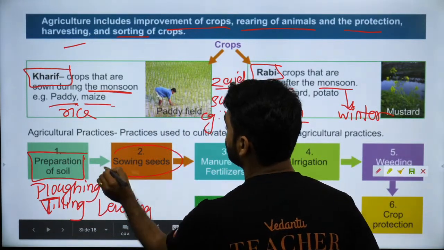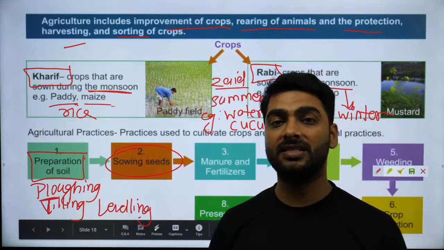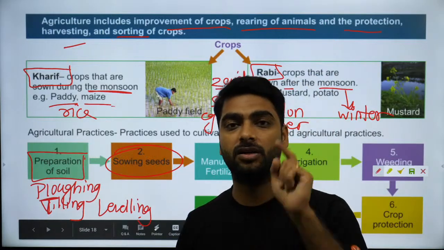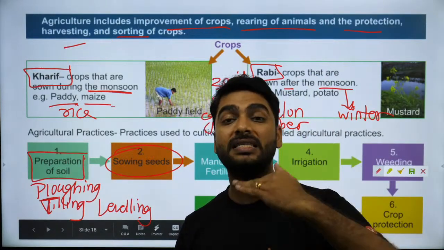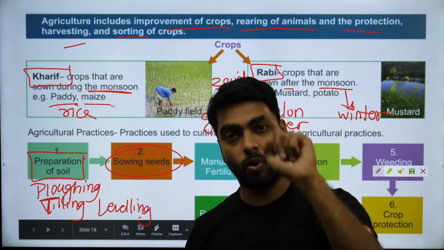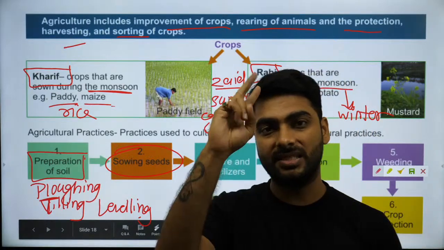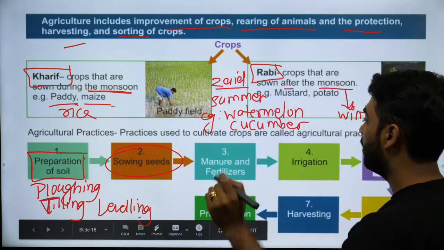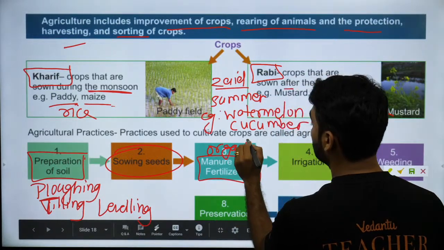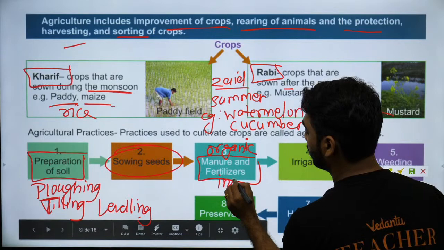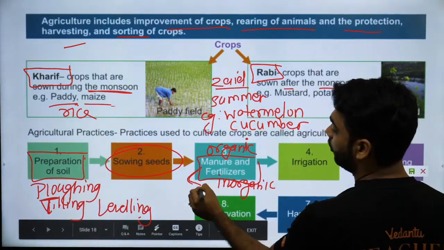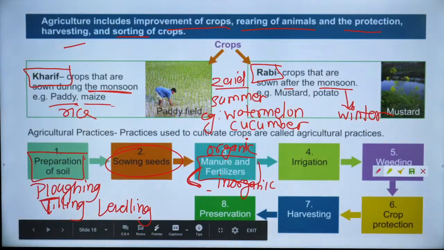Sowing of seeds. Sowing of seeds is done by 3 methods. Number 1, broadcasting method. Old method, lot of wastage. Number 2, seed drill. Number 3, funnel. Using the funnel, traditional old method. 3 methods: broadcasting, seed drill and funnel. Manure and fertilizers. Manure are organic. Fertilizers are inorganic. Fertilizers are more effective than manure.